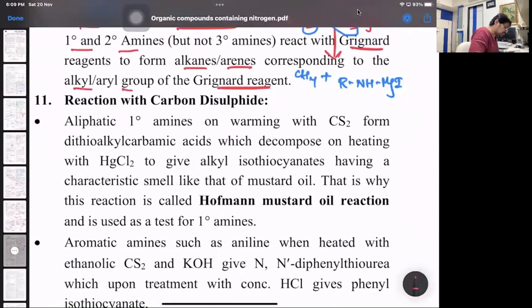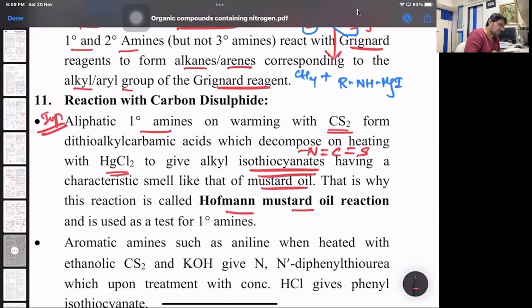This is also an extra, but it is an important reaction. This is what we also call Hoffman's mustard oil reaction. It is a test for 1 degree amine. It's an extra point, but important. Aliphatic 1 degree amines on warming with carbon disulfide form dithioalkyl carbamic acids, which on heating with mercury chloride give alkyl isothiocyanates. Now, when I say the word alkyl isothiocyanates, meaning what? N double bond C double bond S. Thio is for sulfur. And they have a characteristic smell of mustard oil. That's why it's called Hoffman's mustard oil reaction, used to detect 1 degree amine.